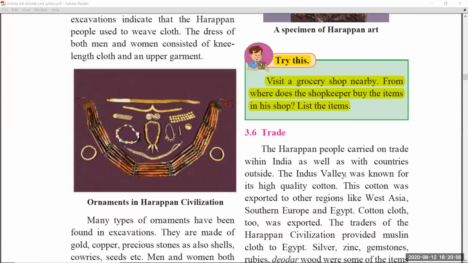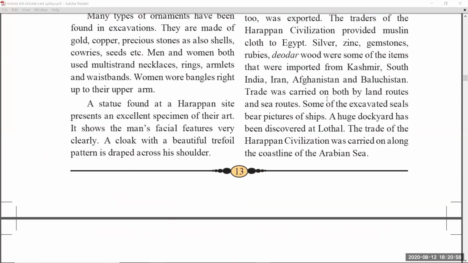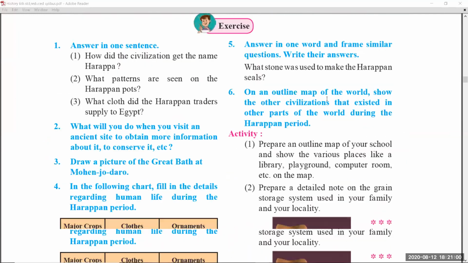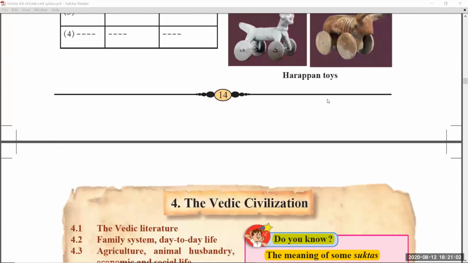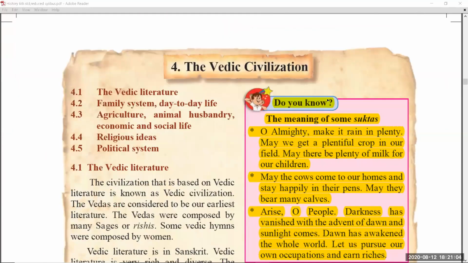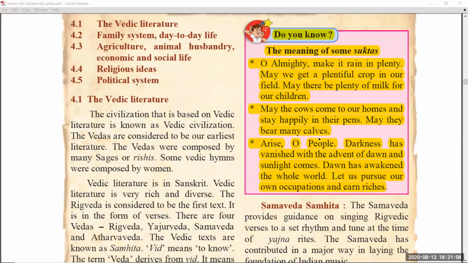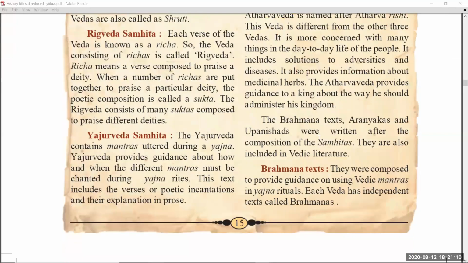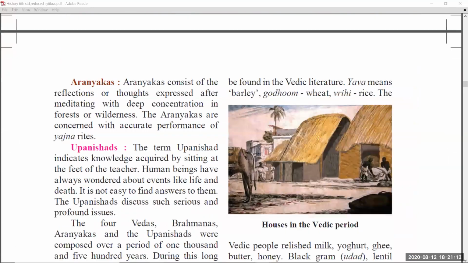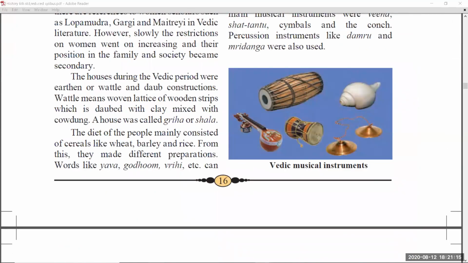Coming to page number 13, again the try this part was also removed. And in page number 14, no change. That's chapter number 3. Coming to chapter number 4, the Vedic civilization. In Vedic civilization, the do you know part was removed. No need to read. In page number 15 and page number 16 there is no change.